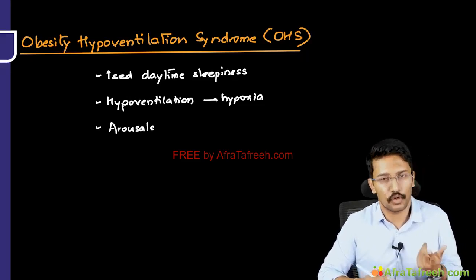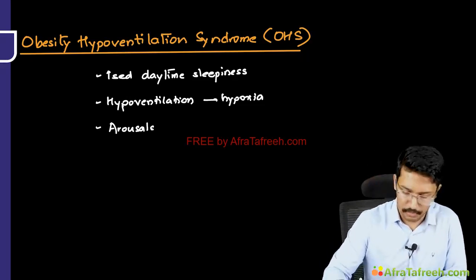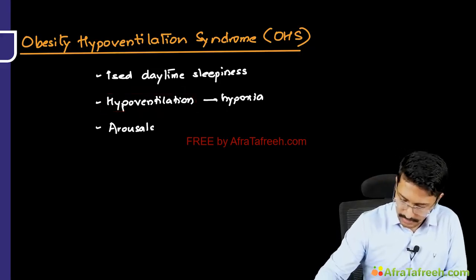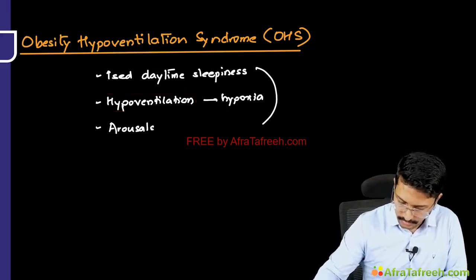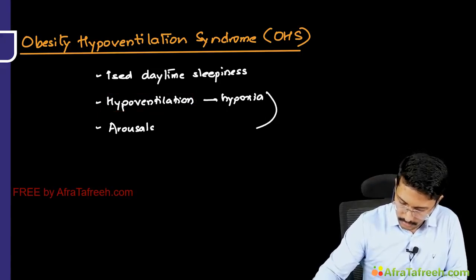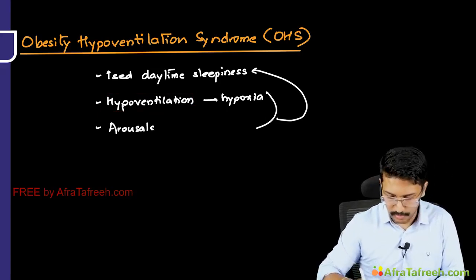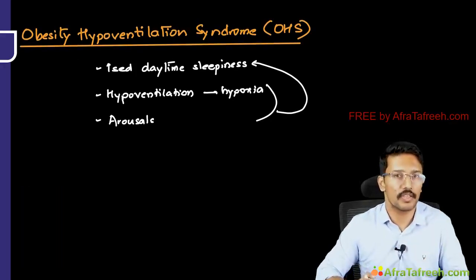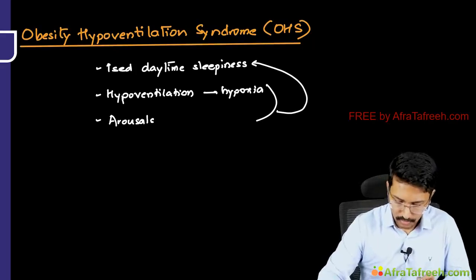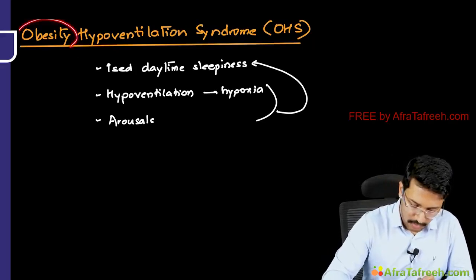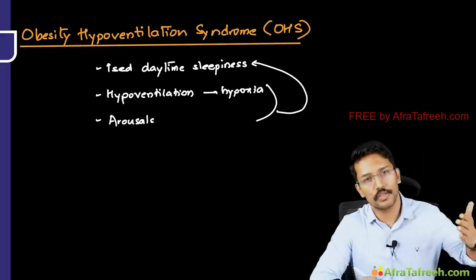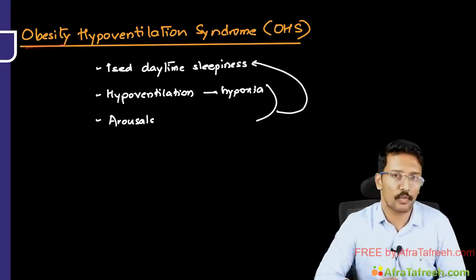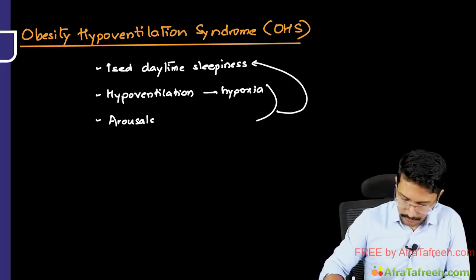And the trigger here is not obstruction but rather the reduced effort per se, right? Reduced respiratory effort or hypoventilation is the trigger. But as a consequence of all of this, hypoventilation and arousals, there is increased daytime sleepiness. The patient will have the same symptom complex. Now, how to distinguish between these two? See, the reason I'm talking about this is, again, this is also very common in obese individuals. So obese individuals are at risk of OSA. Obese individuals are at risk of obesity hypoventilation. So how to differentiate, right?